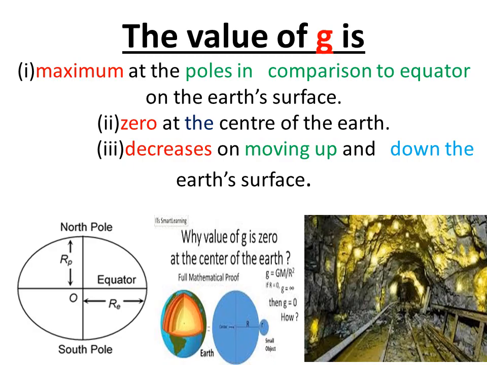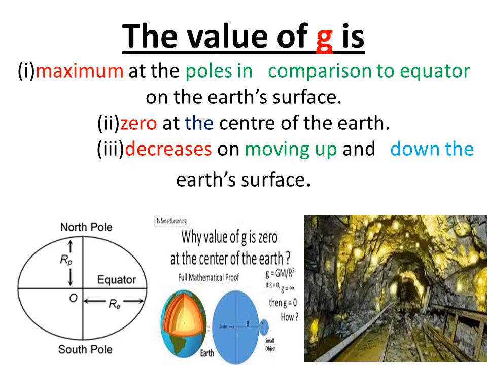Second point, zero at the center of Earth. If we dig a tunnel through the center of Earth, then according to the calculations the weight should be 0.